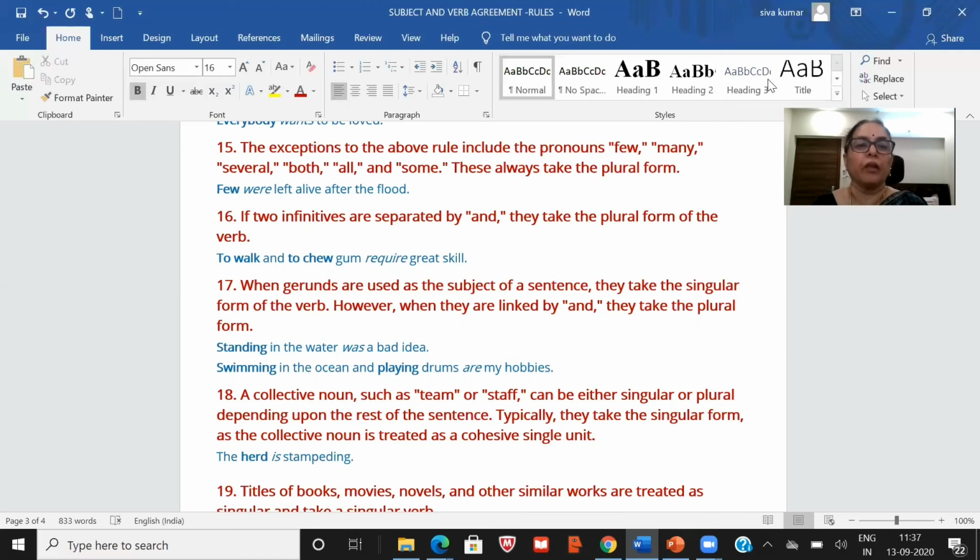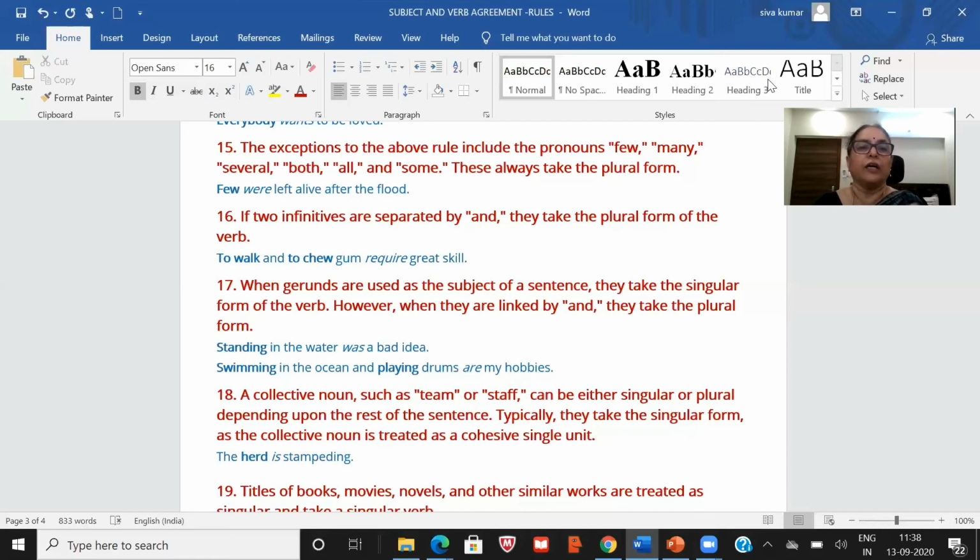Okay. When gerunds are used, gerund means walking, playing, eating, jumping, reading, all those ing forms. When gerunds are used as the subject of the sentence, they take the singular form of the verb. However, when they are linked by "and", they take the plural form.